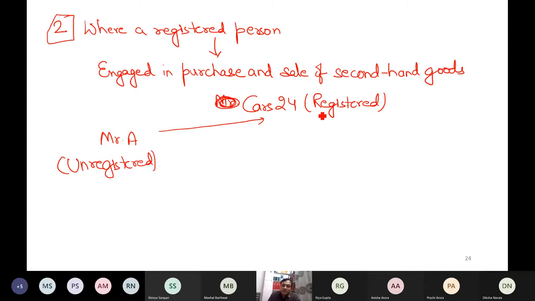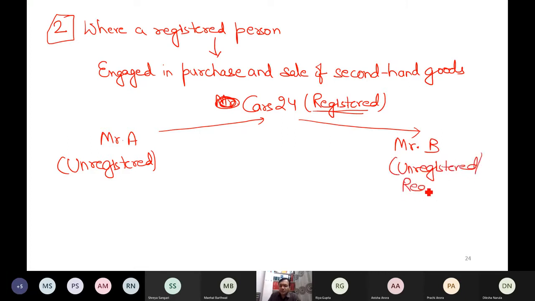Now this is the recipient, which is registered. And this company also supplies further. For example, Mr. B may also be unregistered, or whether registered doesn't matter. I'm not concerned about the status of Mr. B. It does not matter who Mr. B is. It is none of my business to ask about the status of Mr. B.